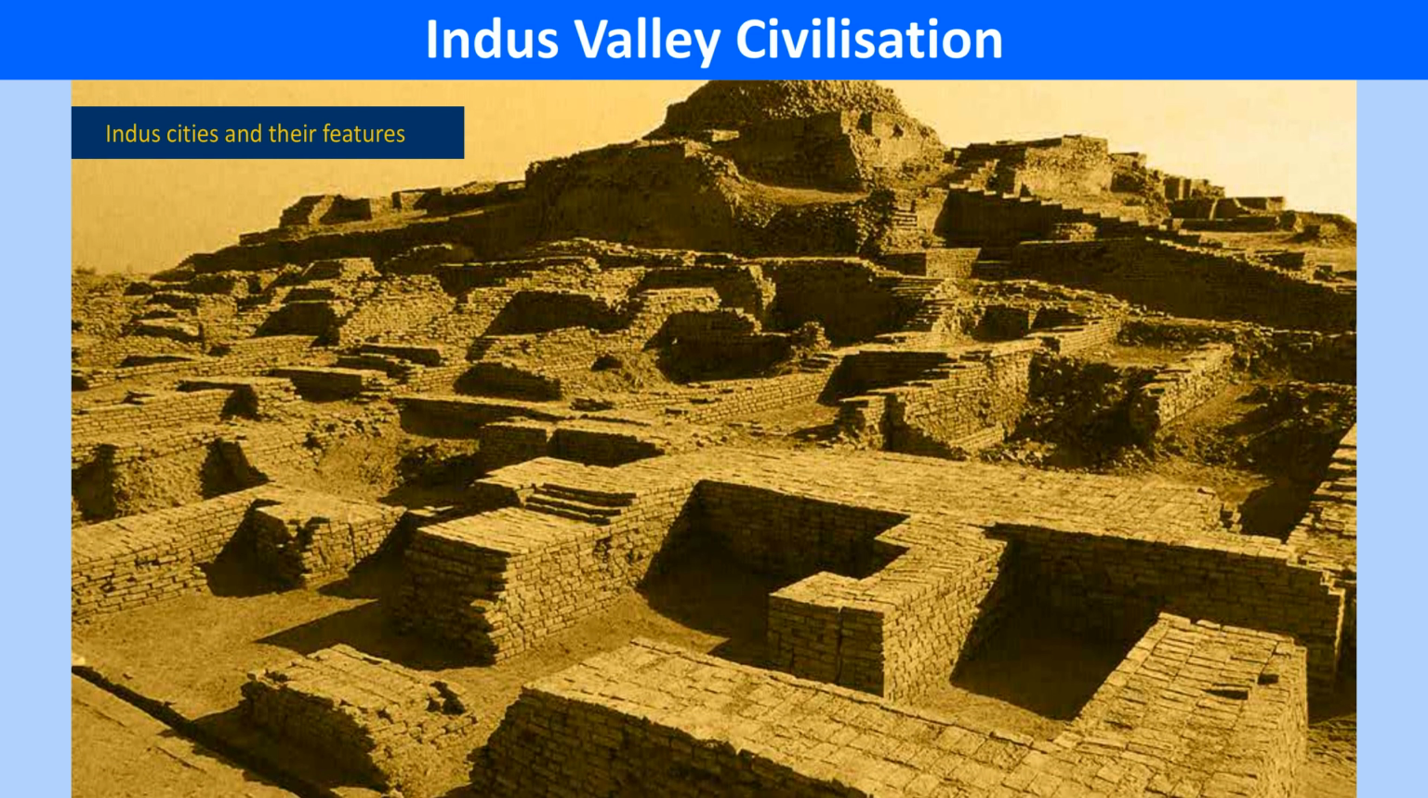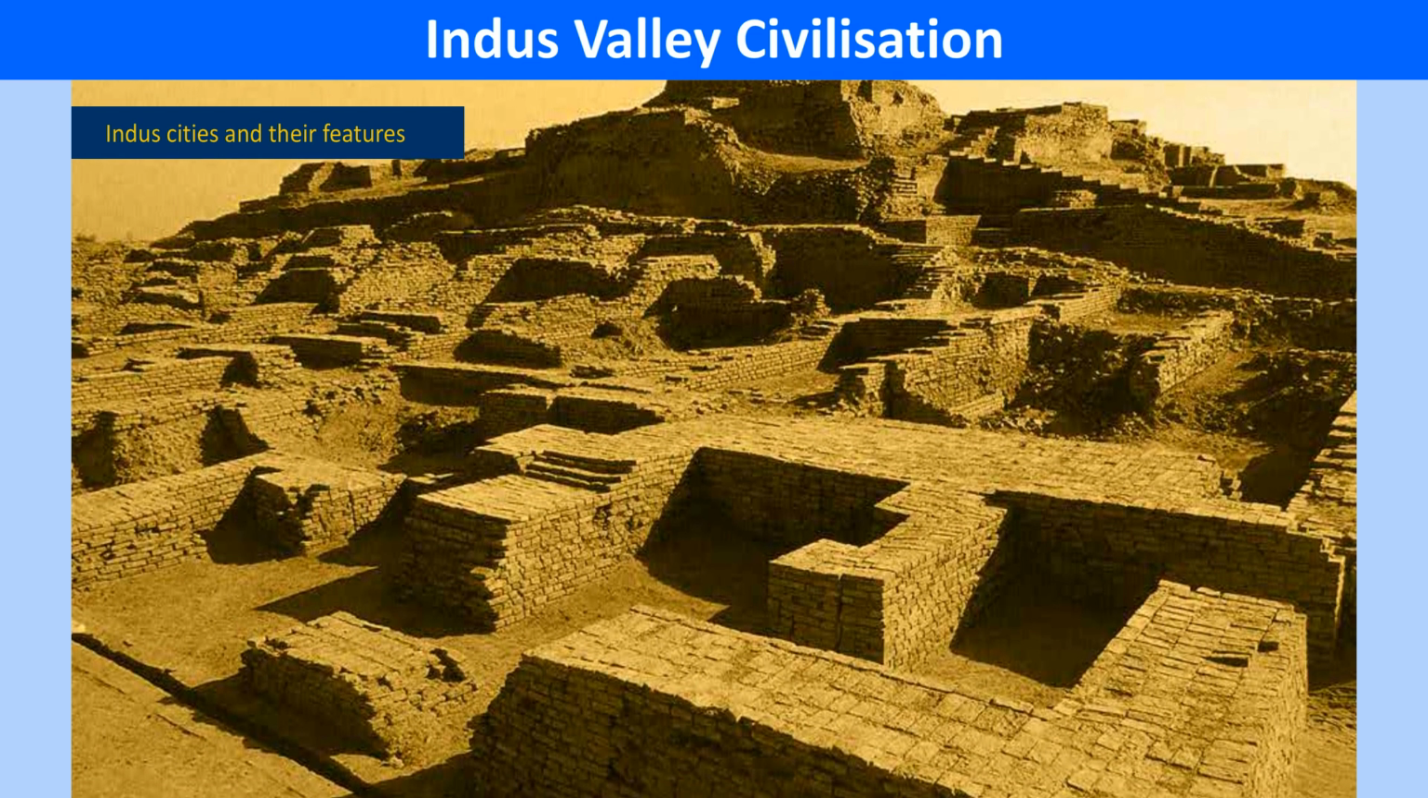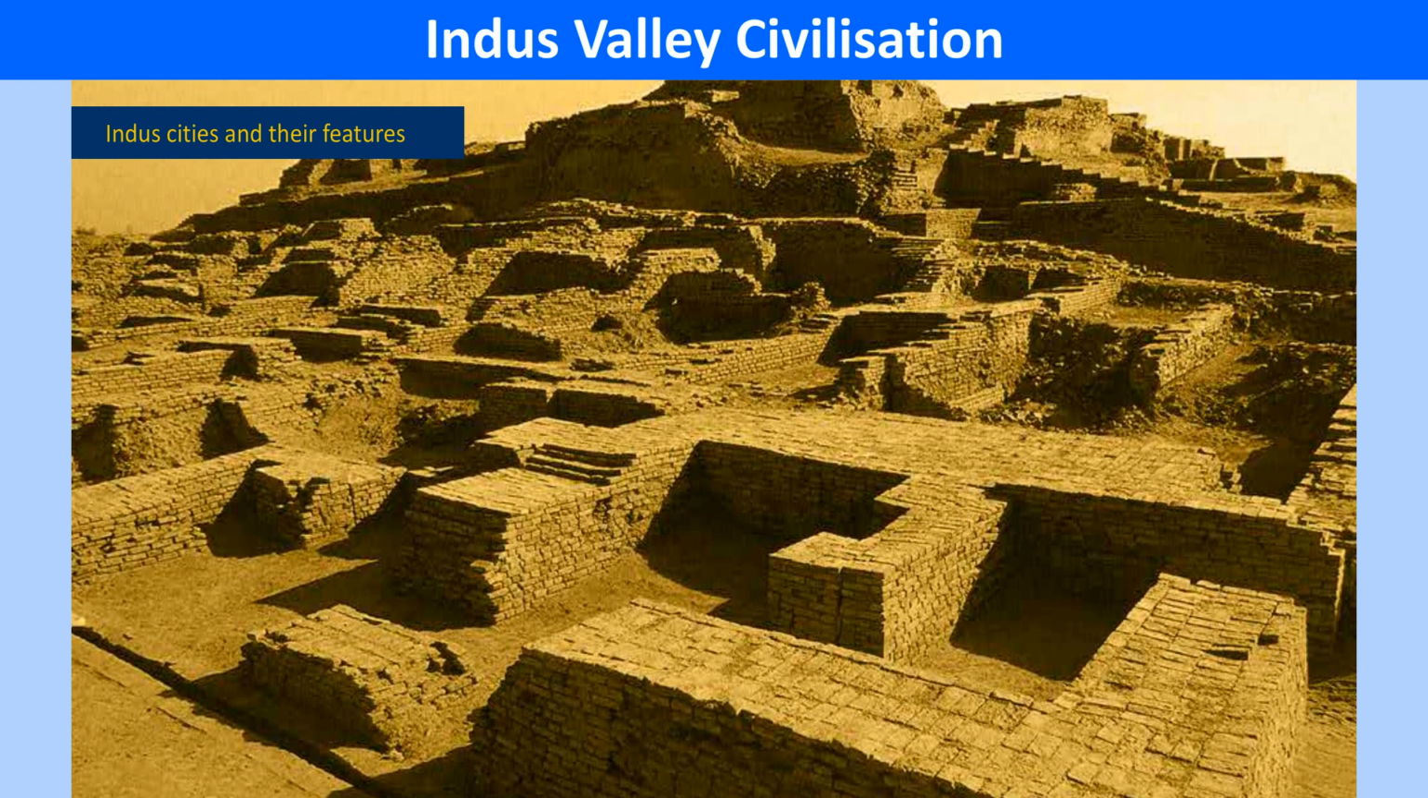Citadel. It was the raised part of the city. It was often described as the fort or administrative block. The citadel had massive walls. The walls provided protection against floods. The citadel consisted of important buildings like the granary and the assembly or town hall.